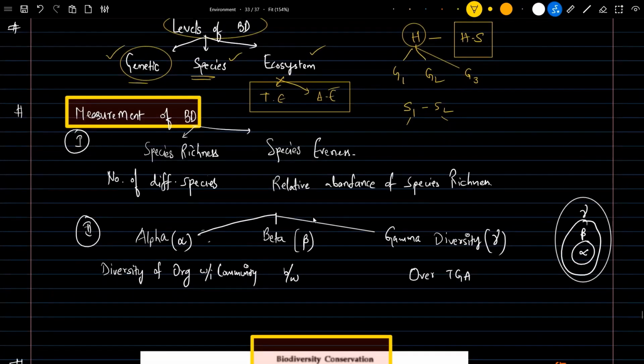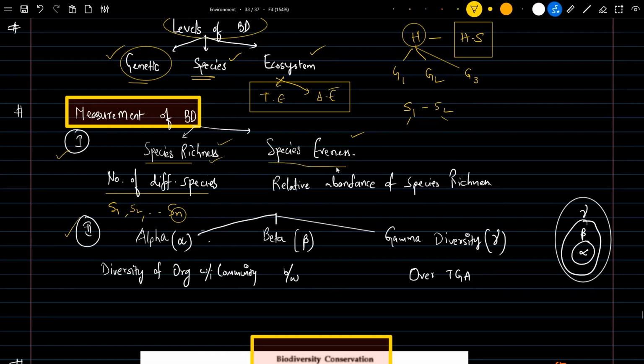Next, coming to the measurement of biodiversity. Biodiversity can be measured in two forms. Let's talk about the first form: species richness and species evenness. What does species richness mean? It means the number of different species. Let's say species one, species two, and so on up to species n. If n is more, then the number of different species is more, so species richness is high.